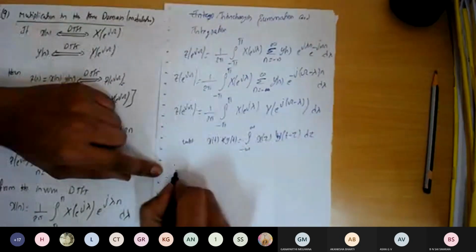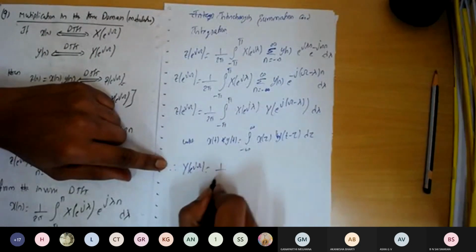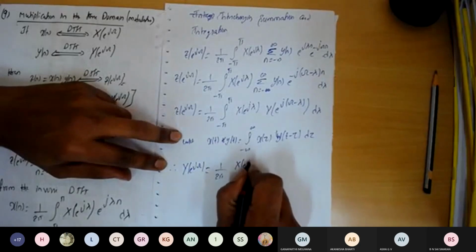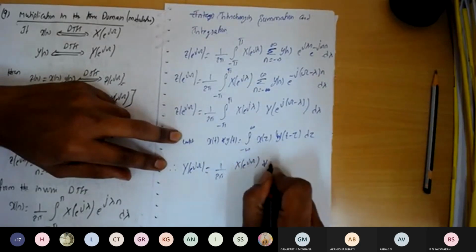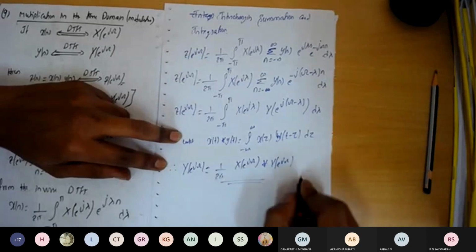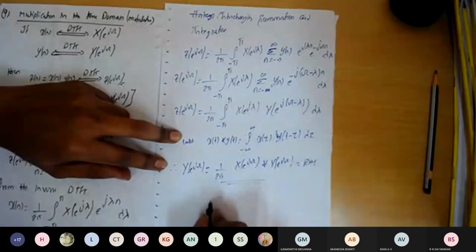So therefore, the above equation we can write as y of e to the power of j omega is equal to 1 over 2 pi into x of e to the power of j omega convolution with y of e to the power of j omega. So hence the RHS part. So this is a proof.